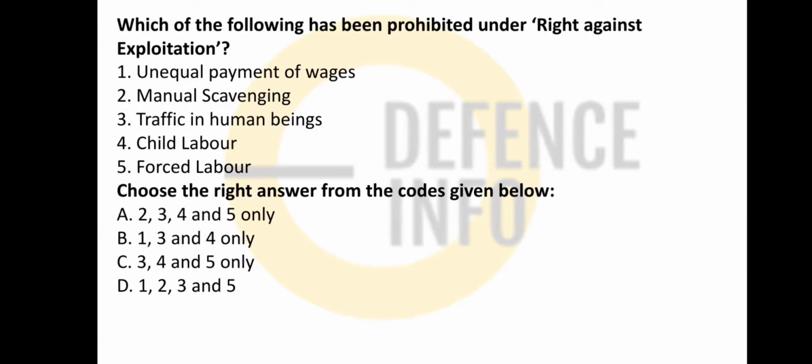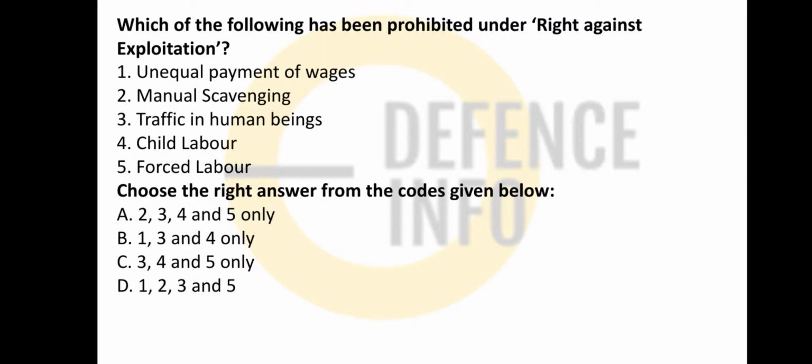Which one of the following is being prohibited under the right against exploitation? Article 23, Article 24 says there is a right against exploitation. So unequal wages, traffic in human beings, manual scavenging, child labor or forced labor. So which points are being given?